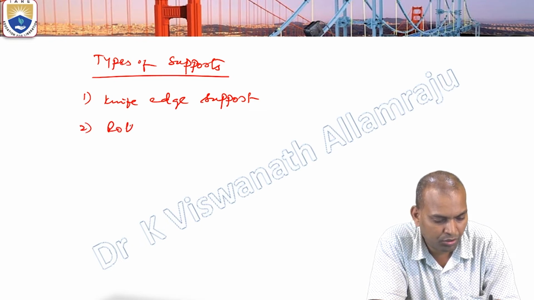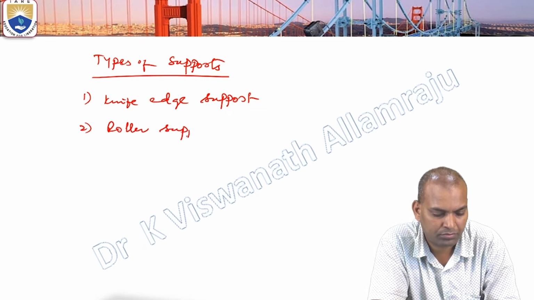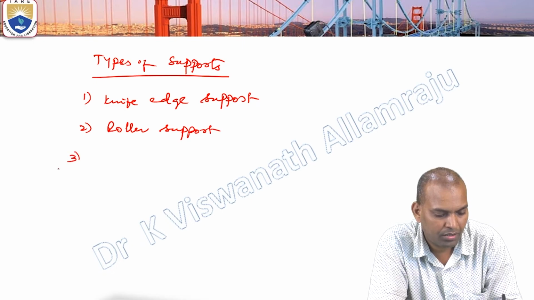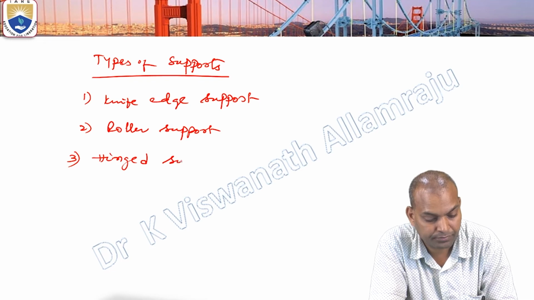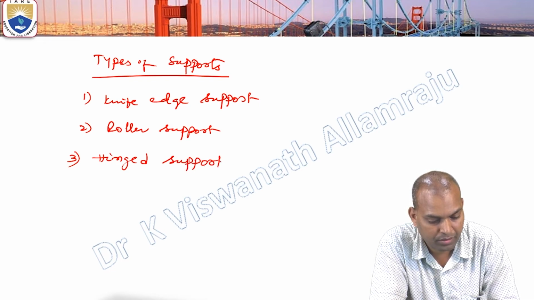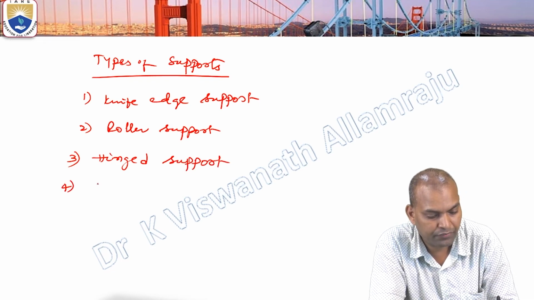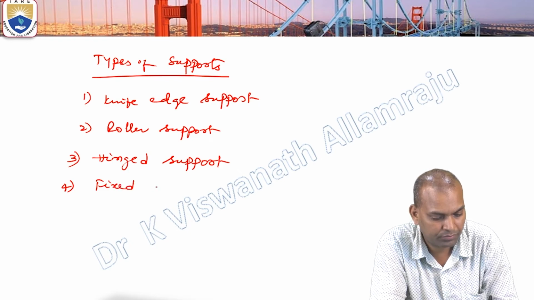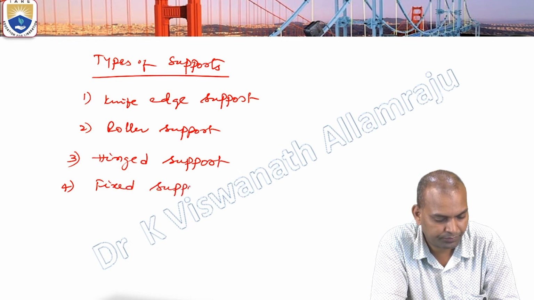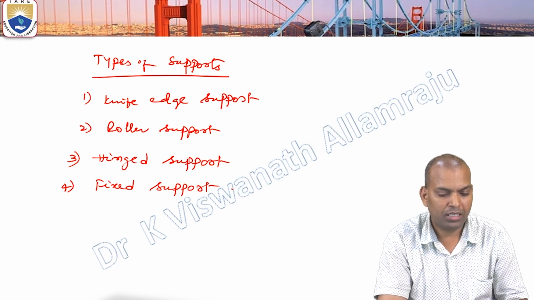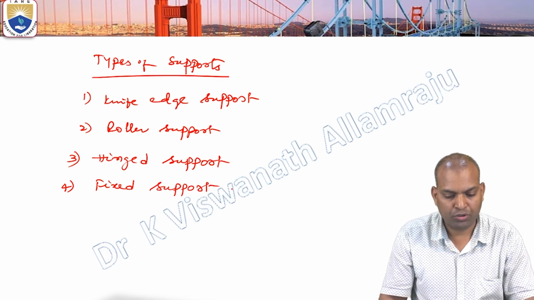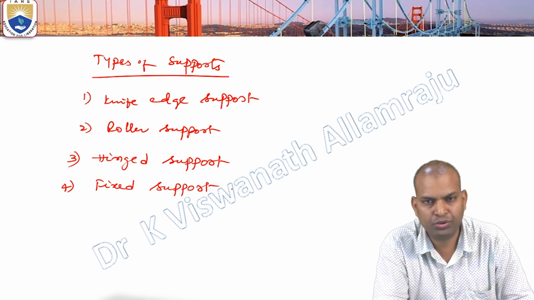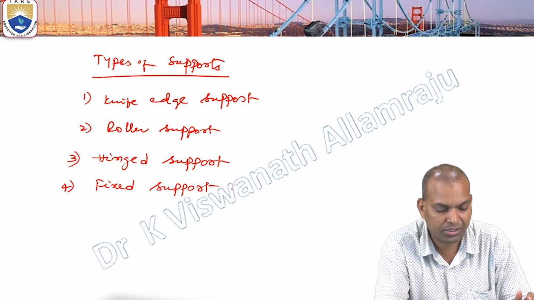Another one is roller support. The third one is hinged support. And the fourth one is fixed support. These are the 4 types of supports we are going to consider while doing shear force analysis.